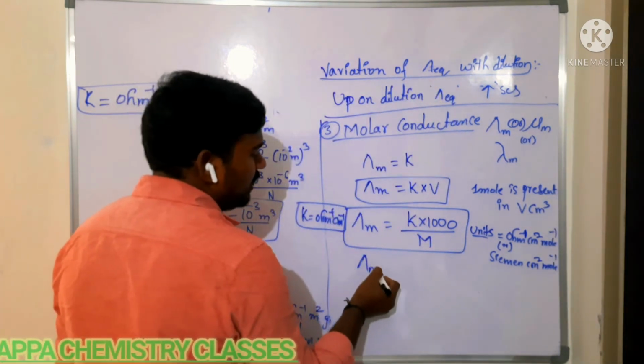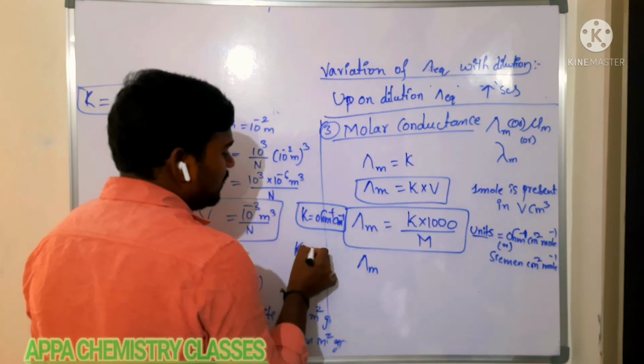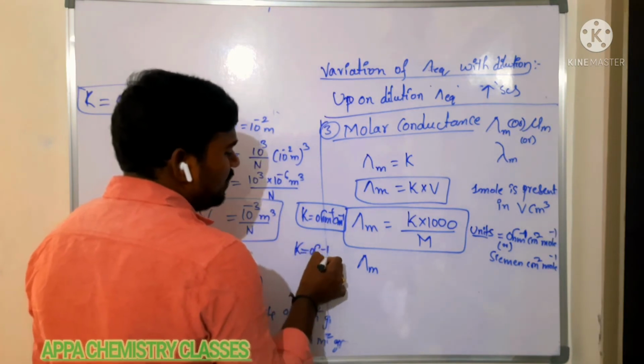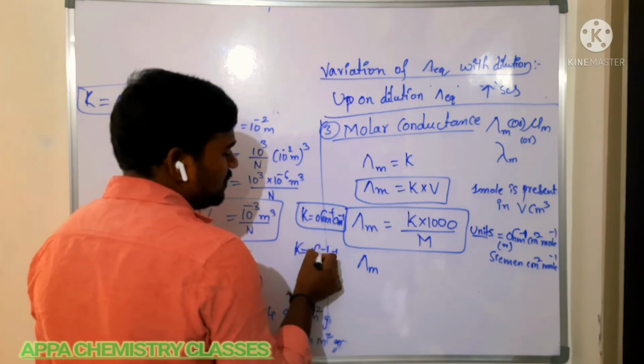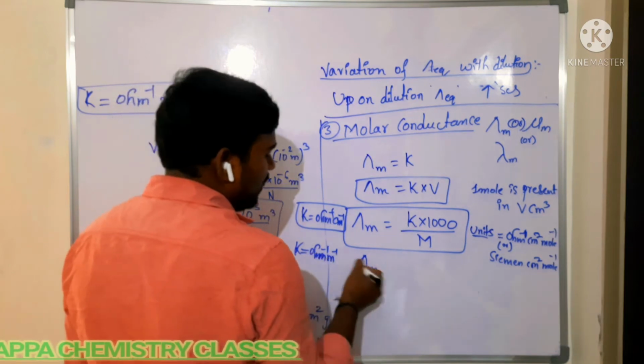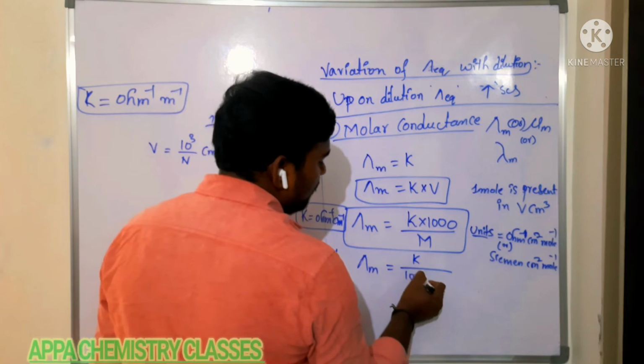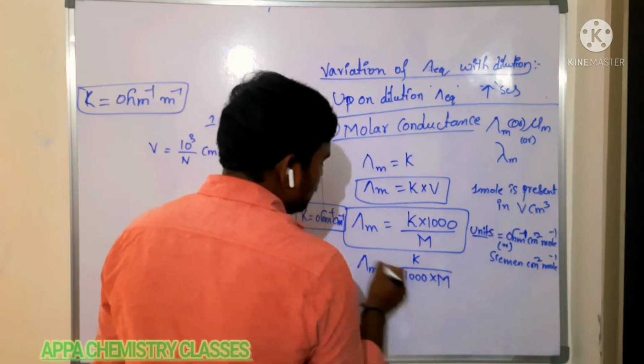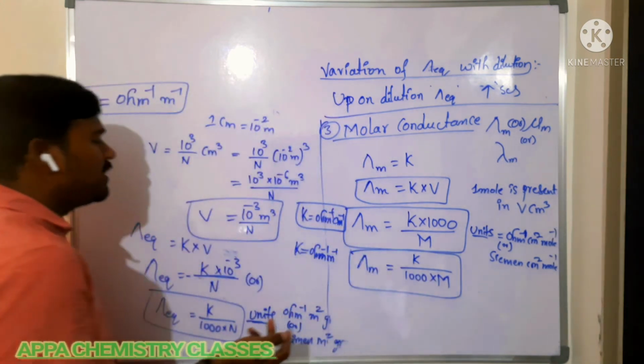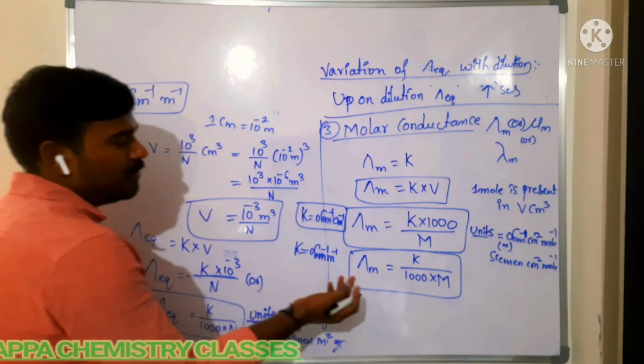If you are taking specific conductance in terms of ohm inverse meter inverse, then molar conductance is equal to K into 1000 by molarity. Same formulas, just here normality, here molarity.